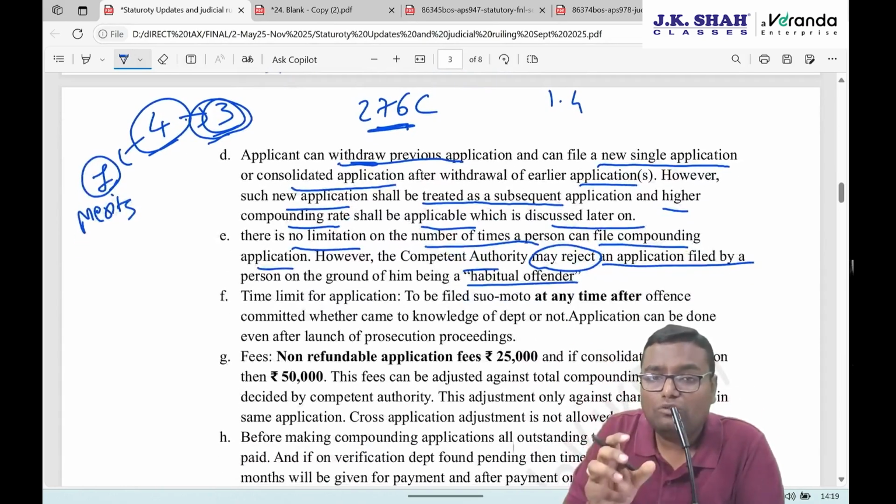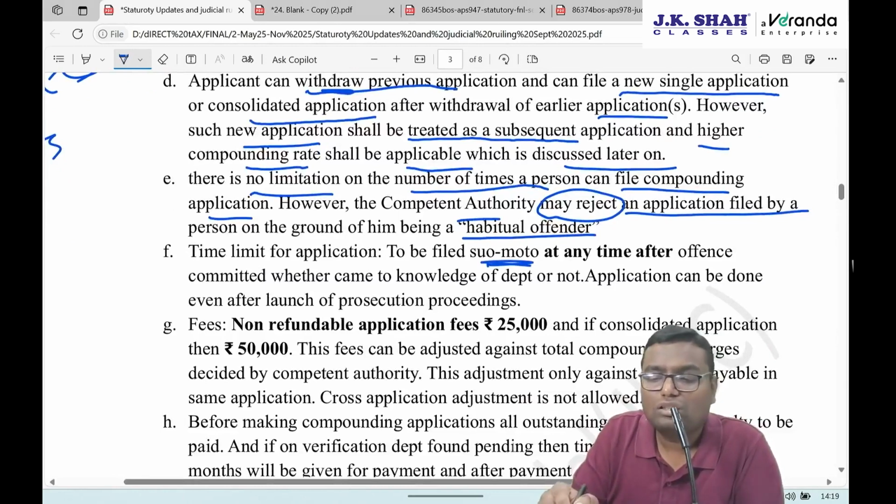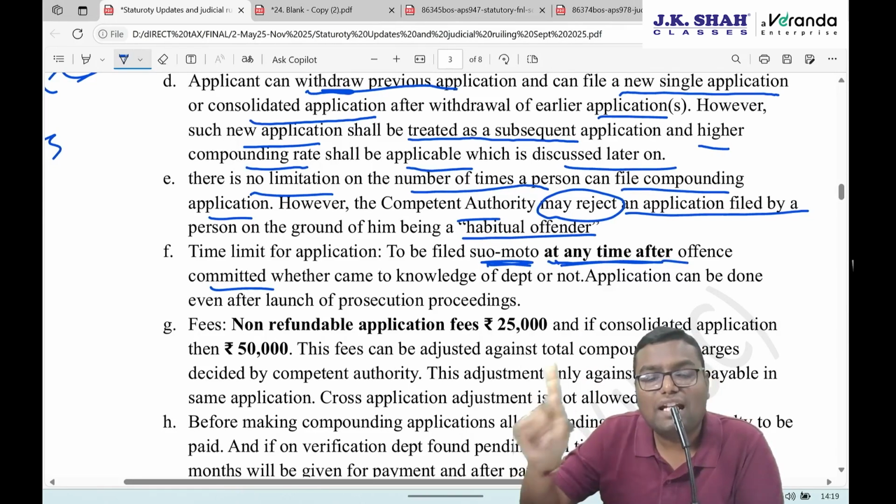What is the time limit to file this compounding? It is to be filed first of all suo moto. Nobody can give you the compulsion at any time after the offense is committed. You cannot go before that, saying okay, I am going to commit this offense and hence compounding.